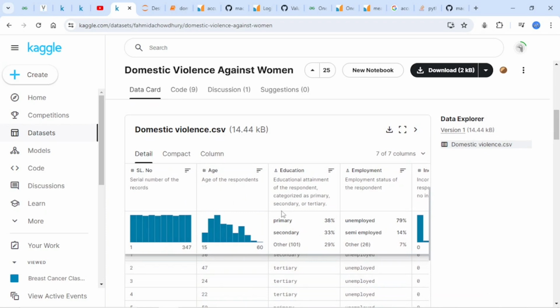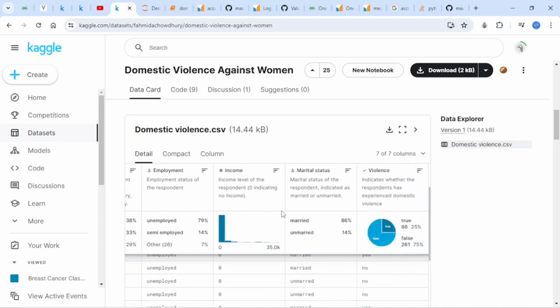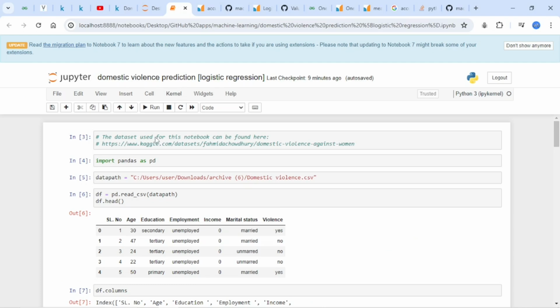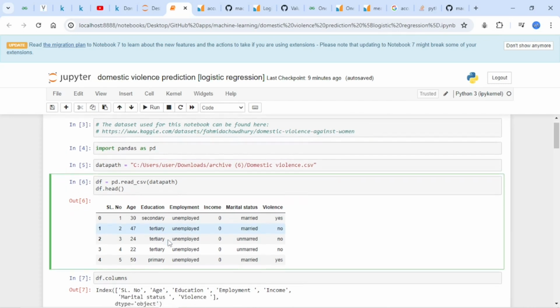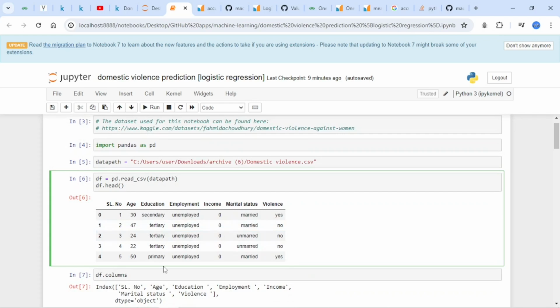So the age, education, employment, income level, the marital status. This is all here in this notebook. I started by downloading the dataset, and I saved it under my downloads page and accessed it using pandas. So I read the CSV, and this is what I have.